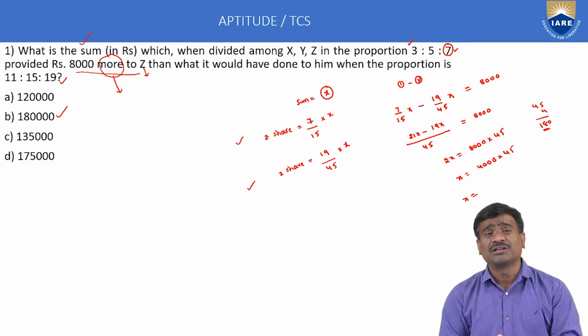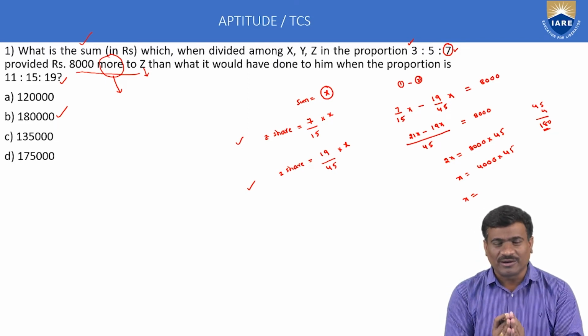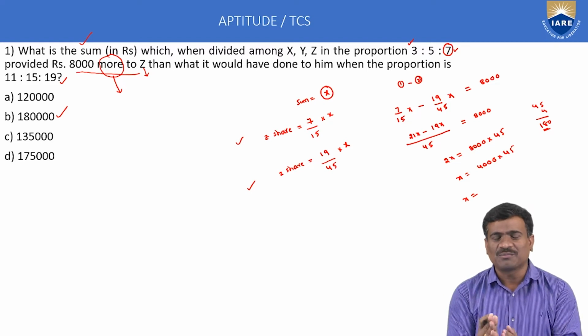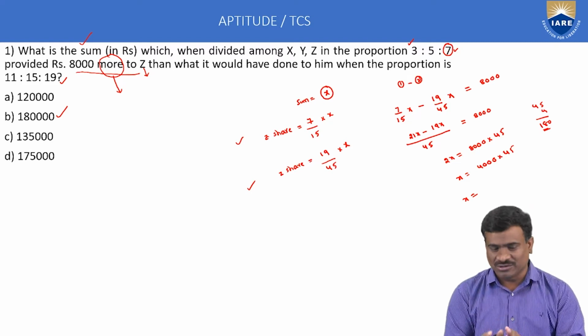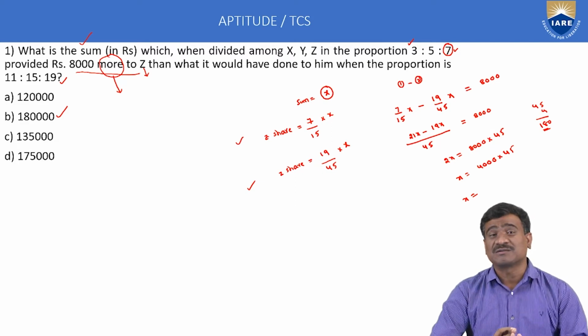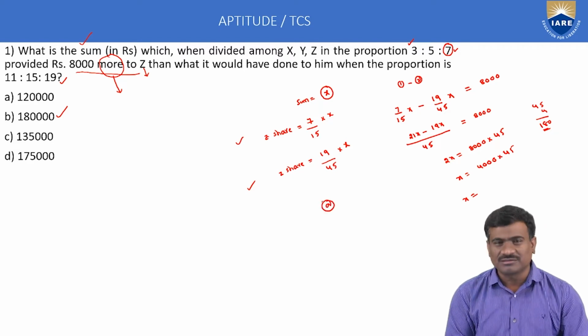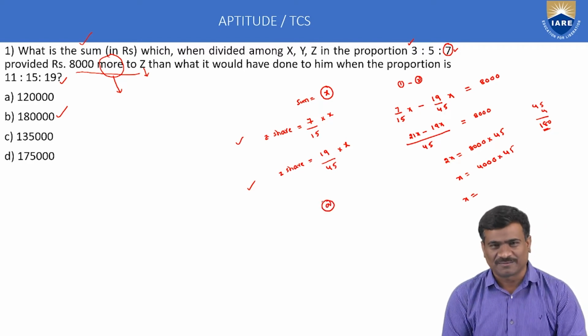Here 1,80,000 is called the total amount or sum. Sum indicates price. Answer option B only is correct. This is about the first example procedure. This is called the first method, the general x variable method.